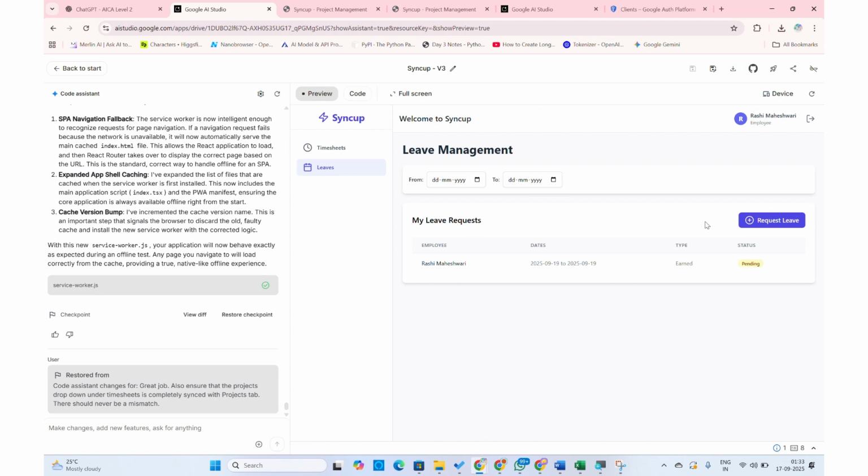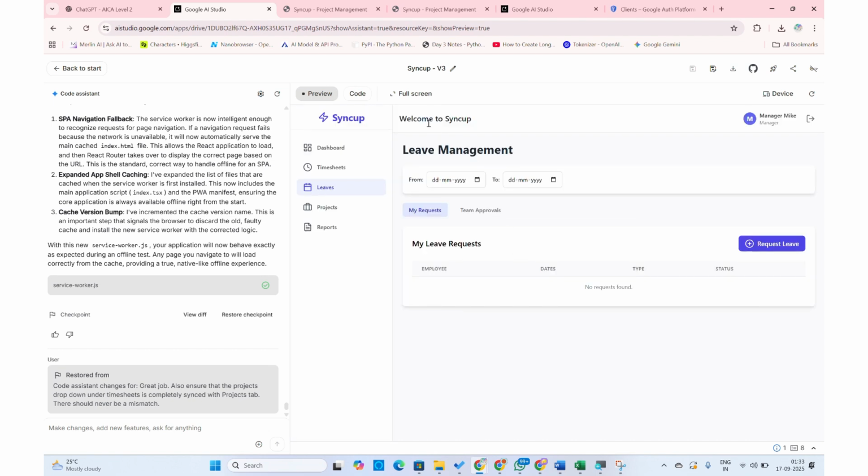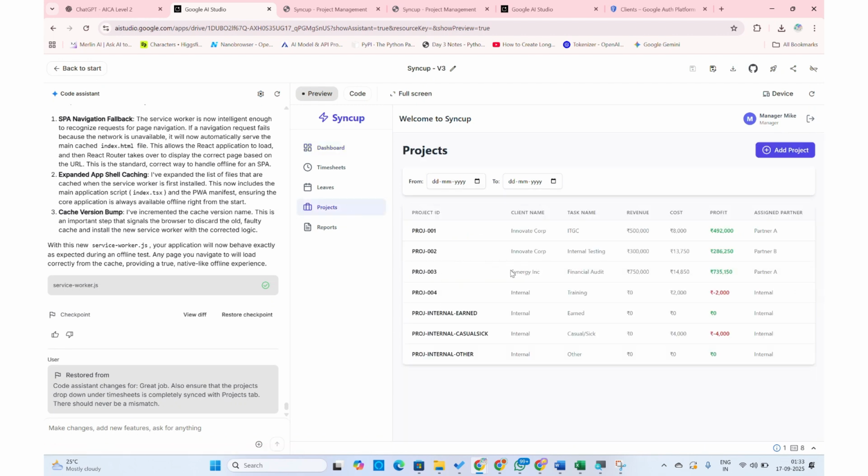With this, we move to our third user, which is the manager level, which is Mike. Now this resembles the admin block, but is slightly different. The dashboard is here, and you will see the corresponding cost has been incurred, the profitability has been reduced. If I go to the projects, you will see for Synergy, there is an addition of 375 as compared to the last figure. 375 into 8, right? So as compared to the last figure, here we have more numbers.